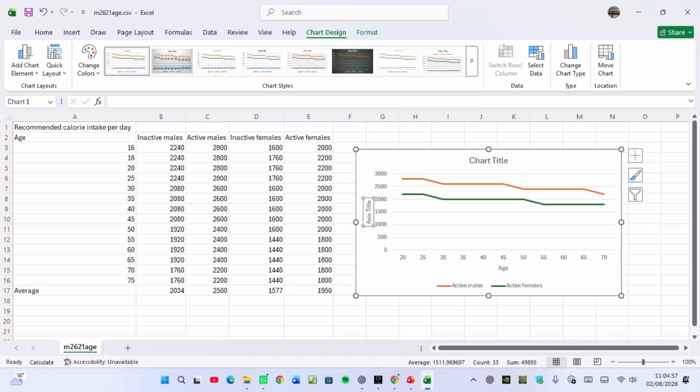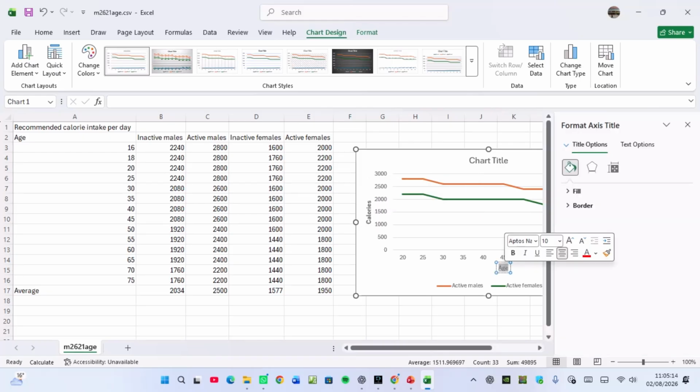Then this one here should be calories. So I need to double tap here, delete that one, backspace, and then type there calories. Once I click that calories, I can select it, make it bold to enhance it. Same to age, select and bold it. So let me close here.